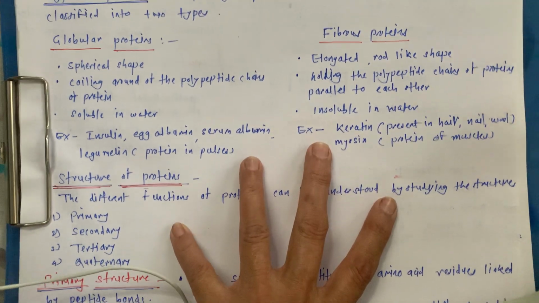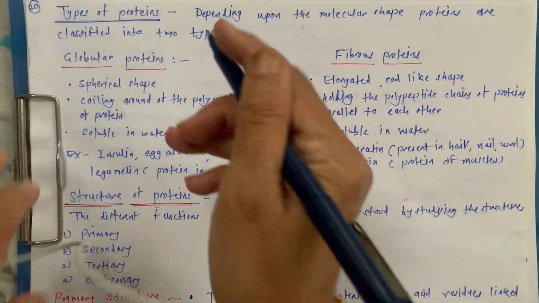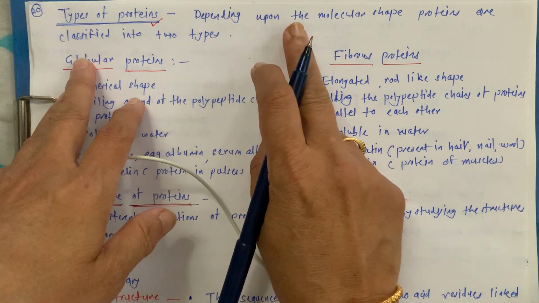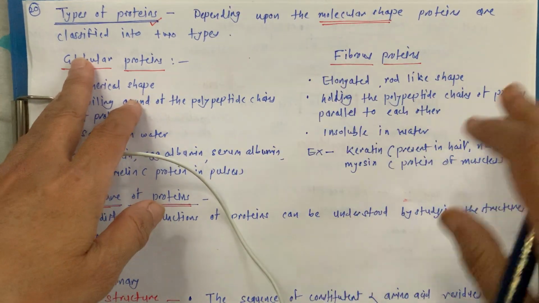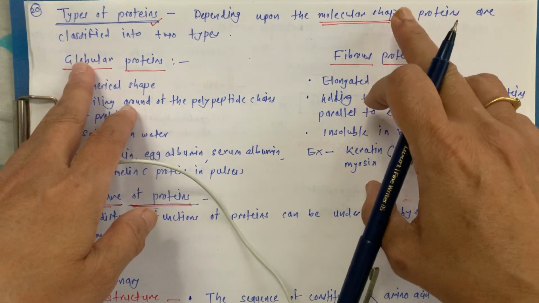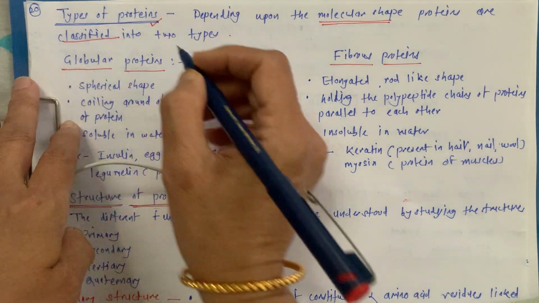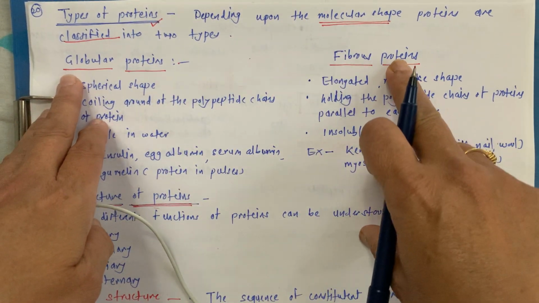So now what we are going to study next is the types of proteins. What are the types of proteins? These depend upon the molecular shape. This is important, molecular shape. Please remember this thing. Depending upon the molecular shape, we can classify the types of proteins. These are globular protein and fibrous protein.